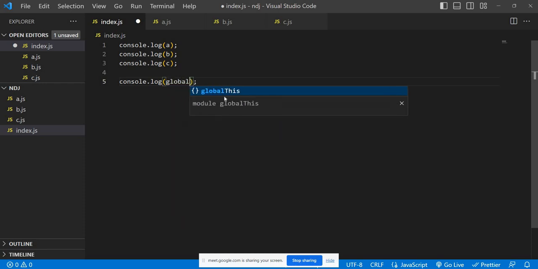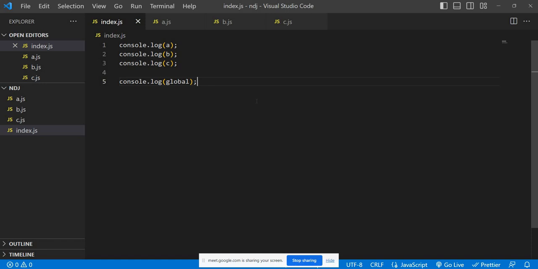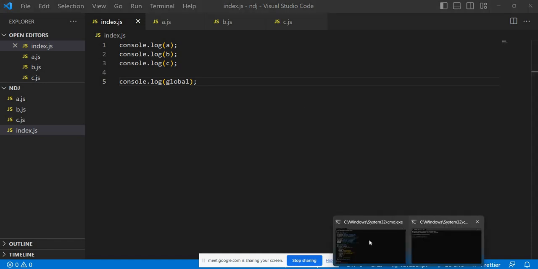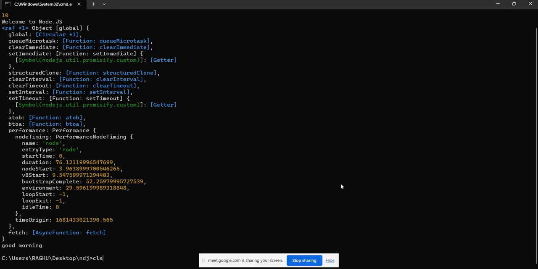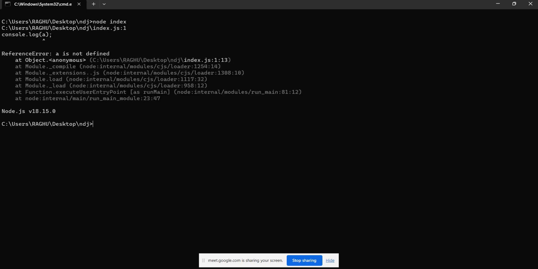We also understand that these are modular systems. Unless you export it, you can't access these variables. Just run this one again, cls, node index. If you see, it is clearly saying that A is not defined.